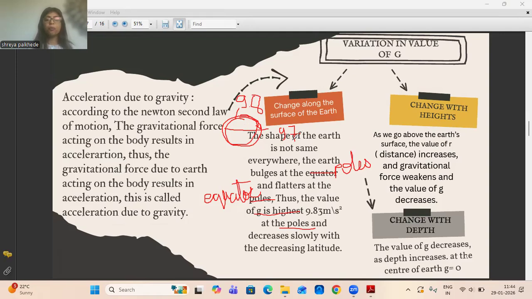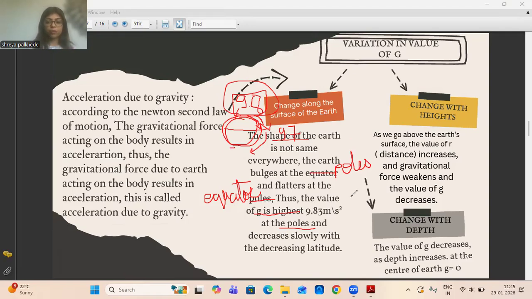So the value of g will be highest at the pole where the Earth is bulging, and as we move towards the equator, the value will change to 9.7. And as we again move towards the poles of the Earth, the value will keep on increasing, and it will be 9.8 again near the poles.